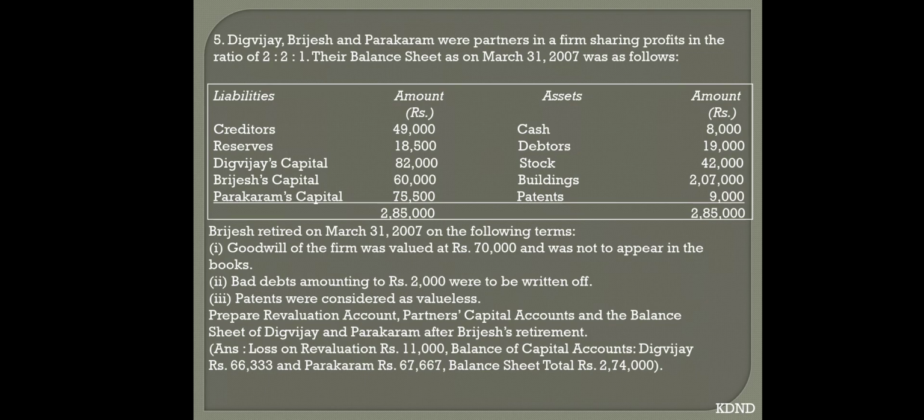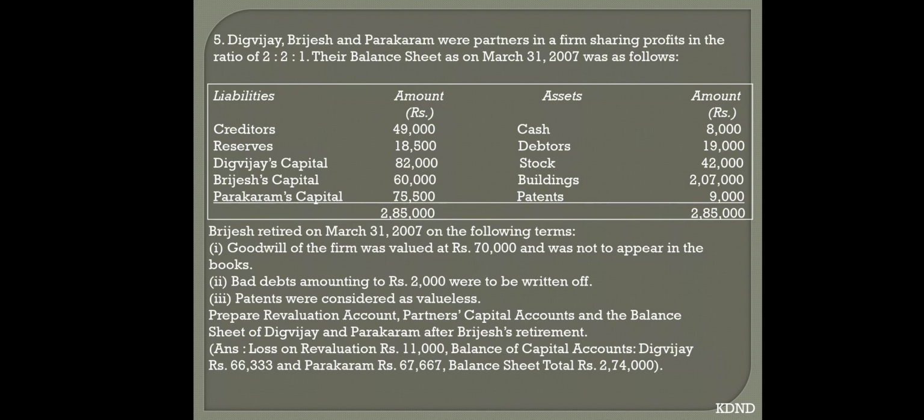Adjustment number 2. Bad debts amounting to 2,000 were to be written off. So first of all, come to your revaluation account debit side. There you write down by bad debts 2,000. Come to your balance sheet. Write down debtors inner column 19,000 less bad debts 2,000, outer column 16,000.